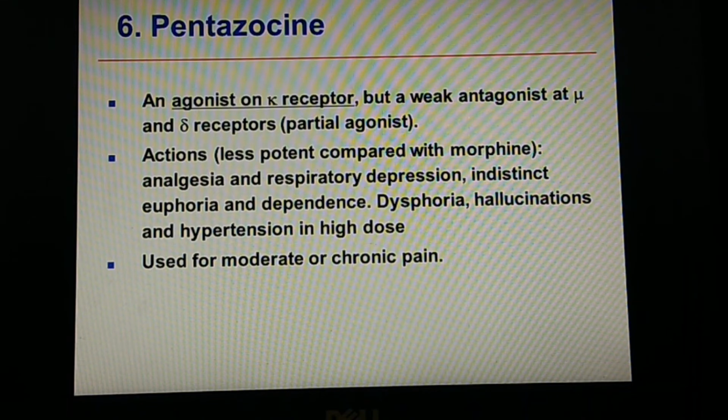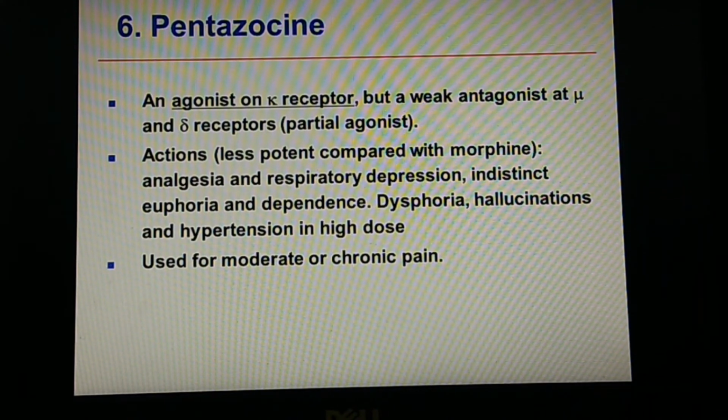And coming to pentazocine, it is an agonist on the kappa receptor, but a weak antagonist on the mu as well as the delta receptor, and it shows a less potent action compared with morphine, and shows analgesia and respiratory depression and euphoria as well as dependence. And it may even cause dysphoria, with hallucination and hypertension at a high dose.